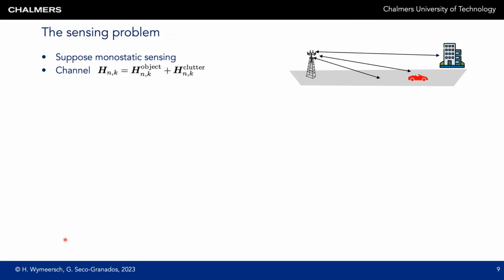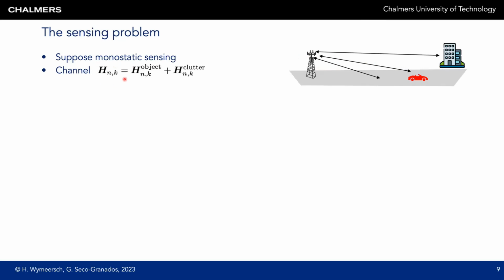Now let's define in more detail the sensing problem. We will consider a monostatic sensing scenario where the transmitter and the receiver are co-located. In this case, the base station is a monostatic sensing unit which sends a signal towards the environment. The signal scatters back towards the base station. So there's no communication happening in this case between the base station and the car, only the backscattered signal is processed.